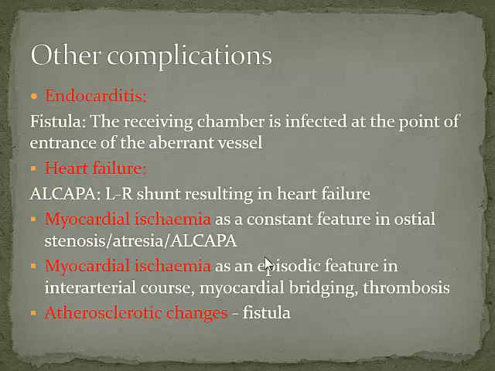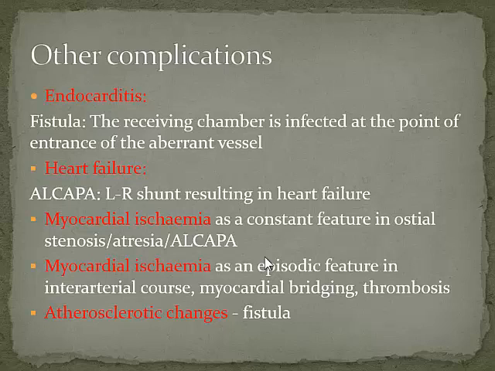So apart from the fact that it kills you off, it can do lots of other things as well. It can cause endocarditis, particularly if you've got a coronary artery fistula. It can cause heart failure if you've got left to right shunting, which you get in patients with anomalous origin of the left coronary artery from the pulmonary artery. It can cause myocardial ischemia, either as a constant feature or as an episodic feature. And then you can also get atherosclerotic changes, particularly in fistulas, because of the constant pressure changes that are occurring in the fistula.